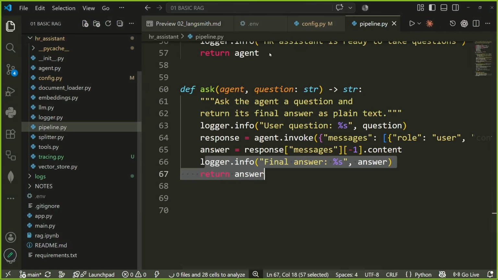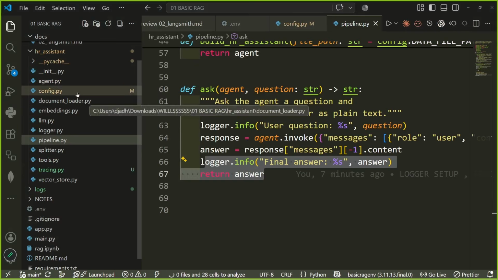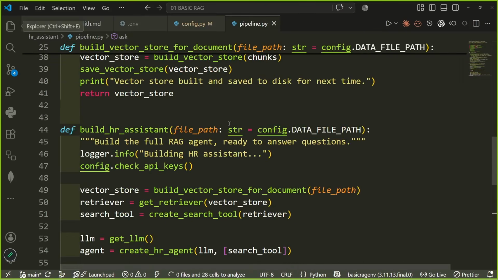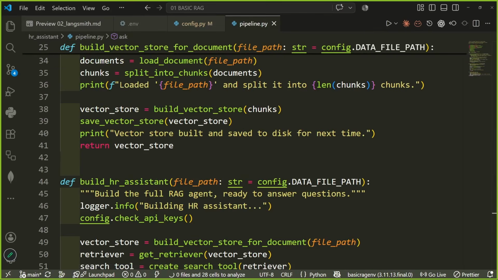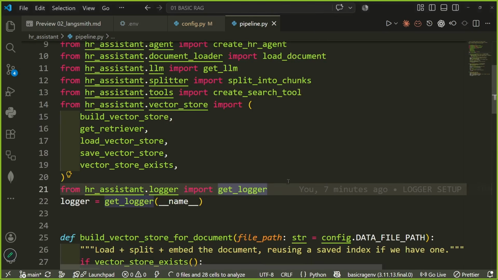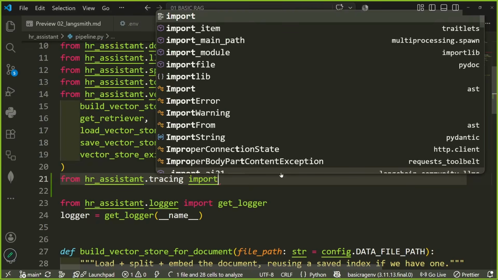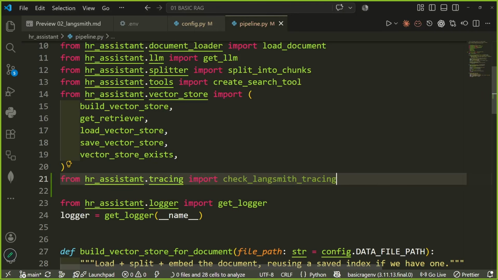So pipeline over here, we can see new file, which means green, and modified file, which means yellow or orange. Now here I would simply add one method. The name of this method will be from HR assistant. So just how we had logger, I would add from HR assistant dot tracing import check LangSmith tracing. We just want to check that, hey, is LangSmith tracing working or not?